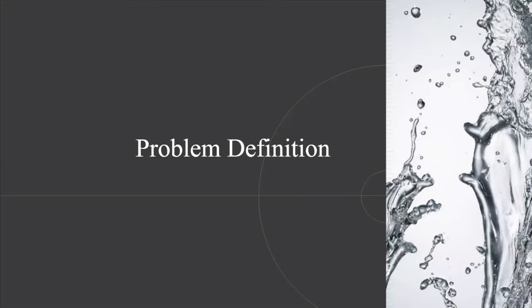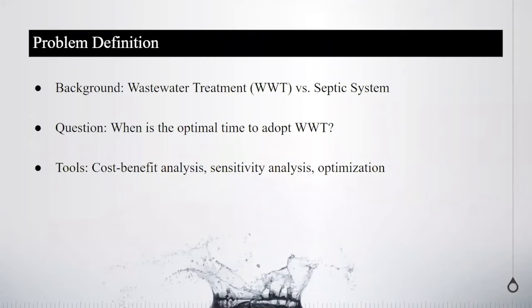So let's dive into our problem. Next slide. Our question is, what is the optimal time for a specific city to transition from a decentralized septic system to a centralized wastewater treatment facility? Now, a septic system is mostly found in rural areas of states. They're essentially a large tank that's hooked up to one household.